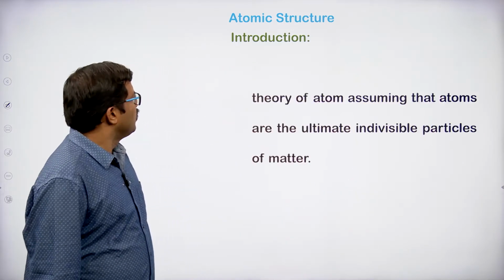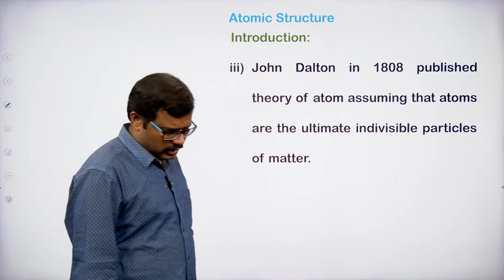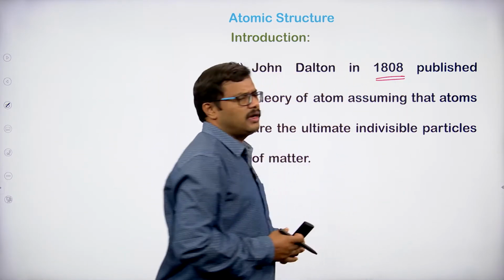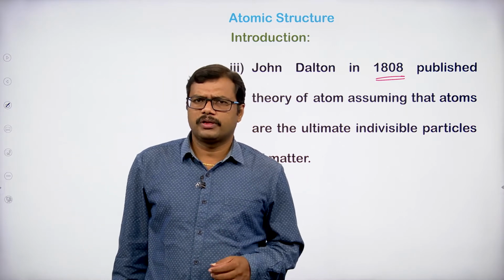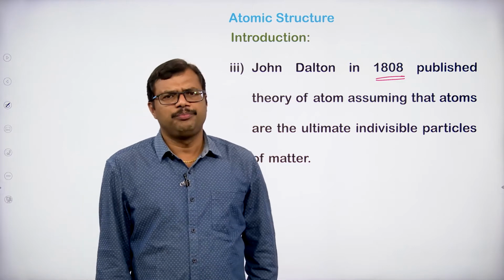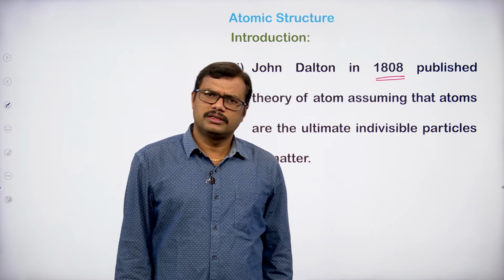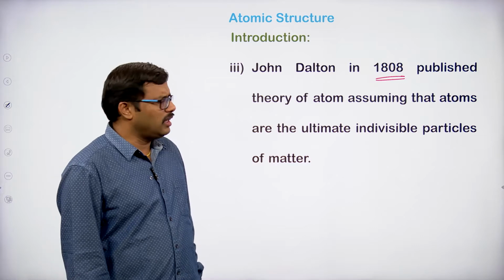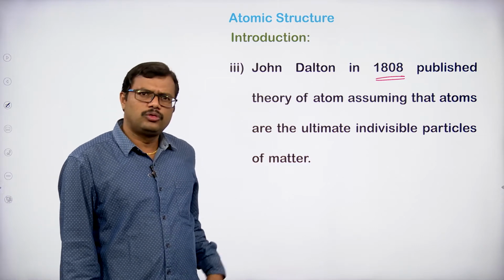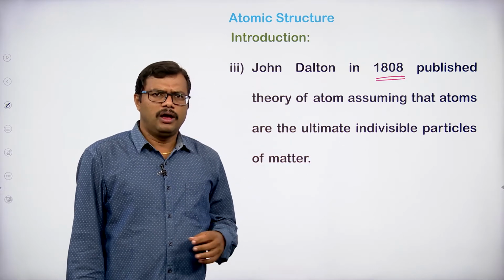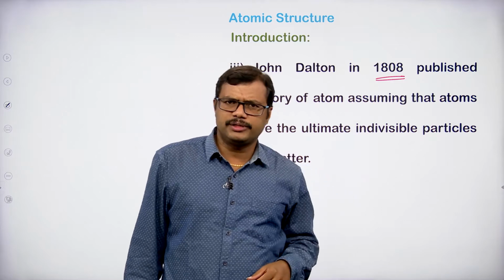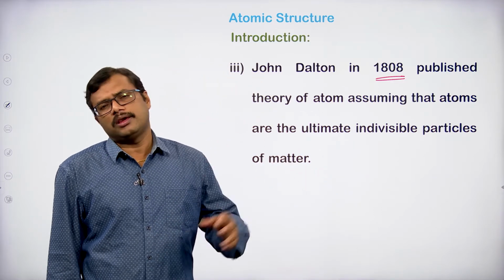And after this, in the year 1808, John Dalton, who was a school principal where he used to teach mathematics, chemistry and physics and got the position at an early age, took the philosophers' concept, did some experiments, and based on his work and the philosophers' concepts, proposed the atomic theory.